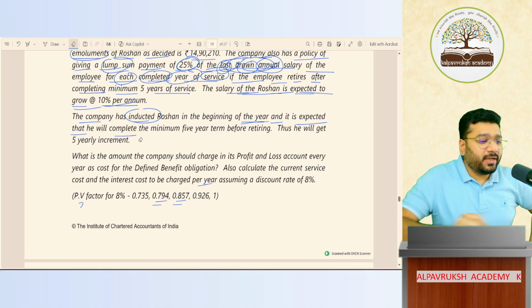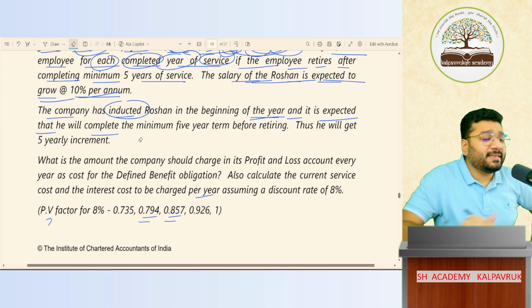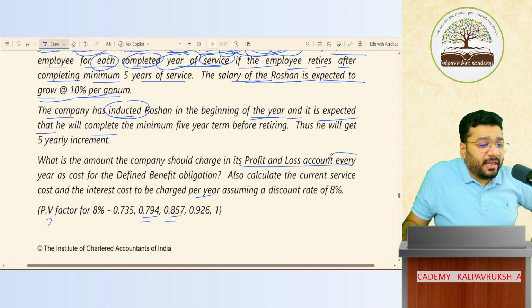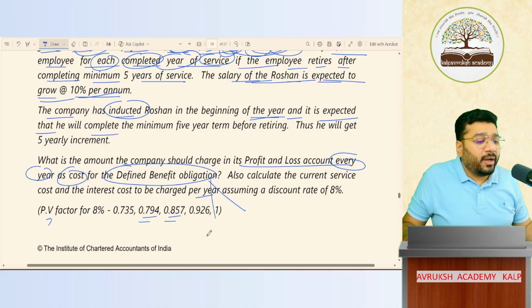Let me read the question. What is the amount that the company should charge in its P&L account every year as a cost of defined benefit obligation? In defined benefit obligation, there are two costs. One is current service cost, second is interest cost.